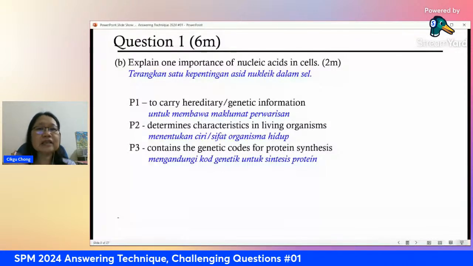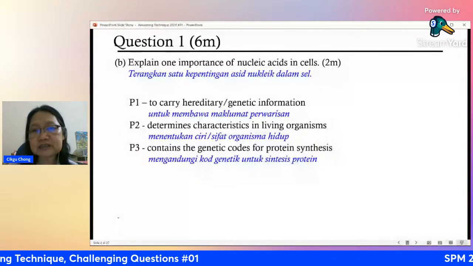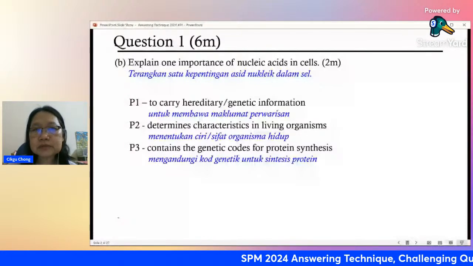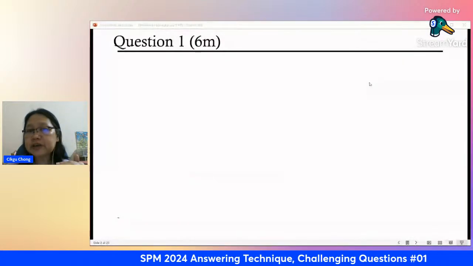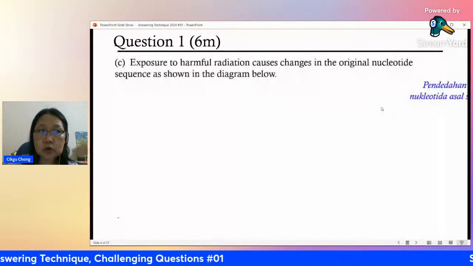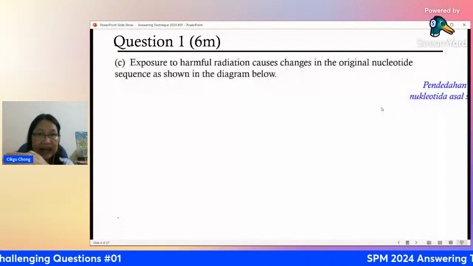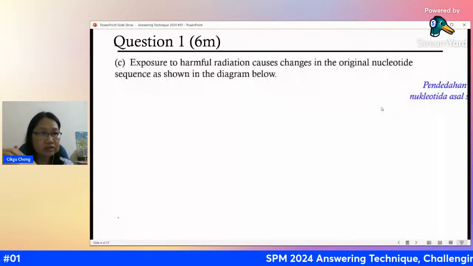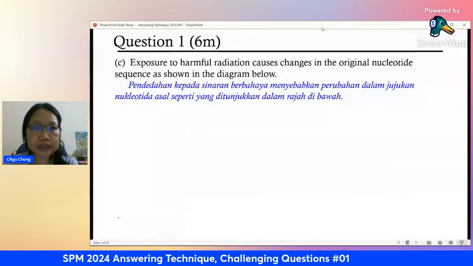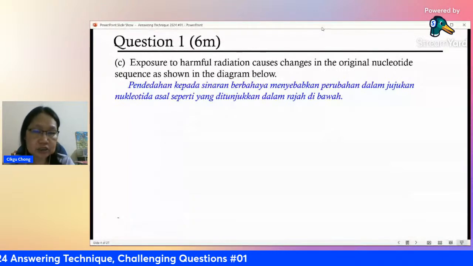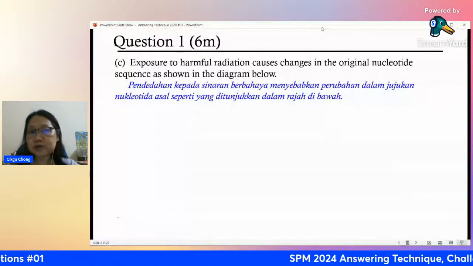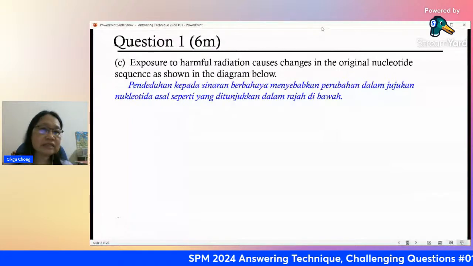That would be section B. Now we still have section A. Any 2 points here will give you the maximum 2 marks. Next one. The questions usually get more and more difficult. The first question is always the easiest. As you go down towards the last question of the last part, the C or whatever, sometimes they ask you to apply the principle in a certain situation. They give a situation as application. Application is a higher level. It's more difficult to answer. So the first one, like just now the drawing, is the easiest one.